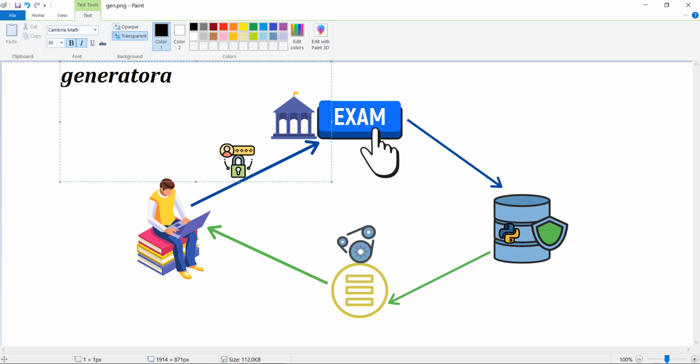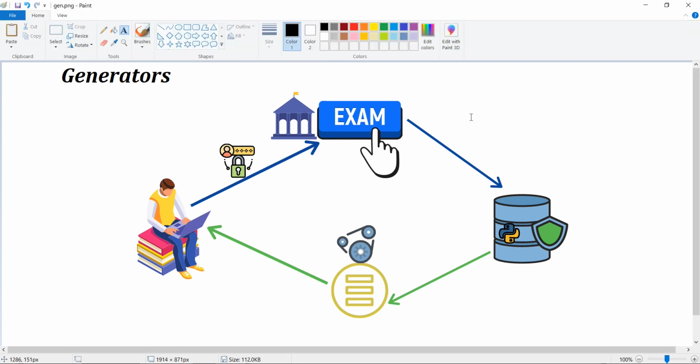As from the name itself, it will generate something. You can generate anything, like a sequence of odd numbers, even numbers, or prime numbers. In the older context, whenever we generated numbers or some particular series, we made use of a while loop or for loop.